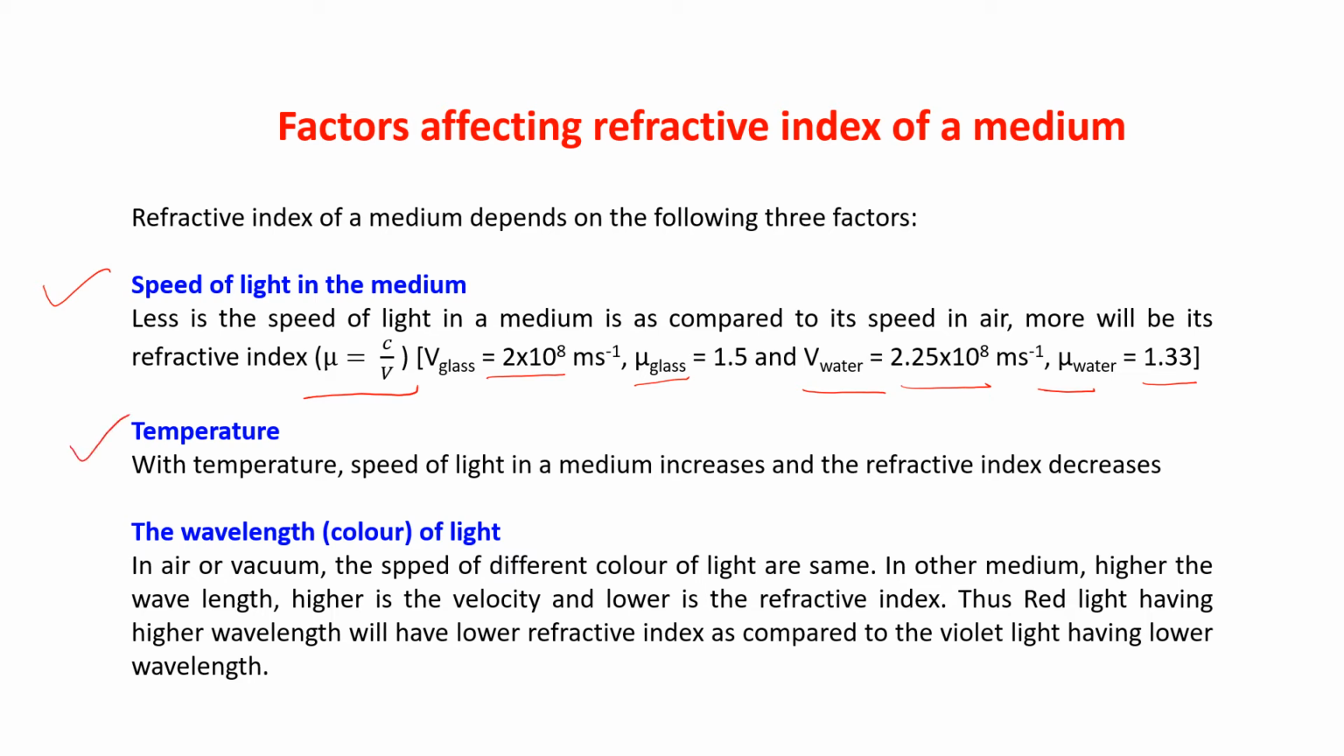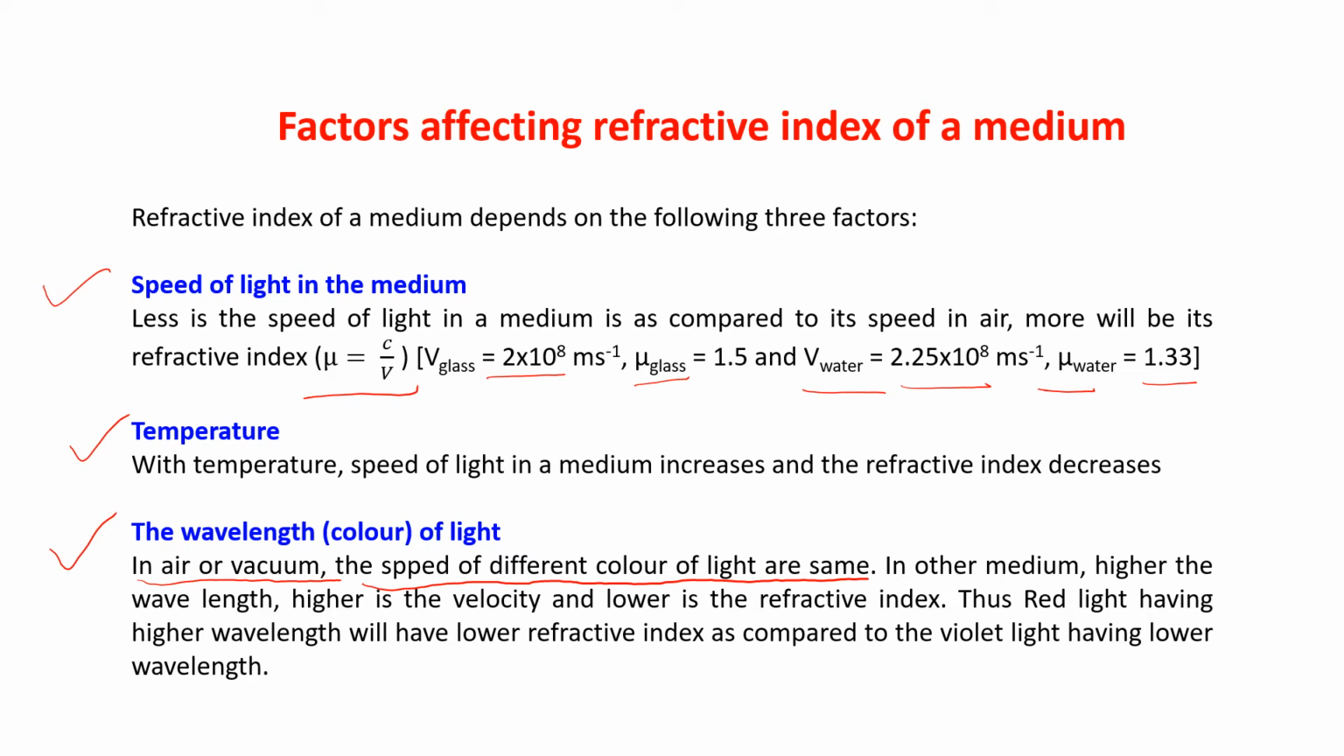Temperature. With the temperature, the speed of the light in a medium increases. If the speed of the light increases, as it is inversely proportional to the refractive index, the refractive index decreases. And wavelength and the color of the light. In air or vacuum, the speed of different colors of light is the same. This is a very, very important line. In vacuum, the speed of different colors of light is the same.